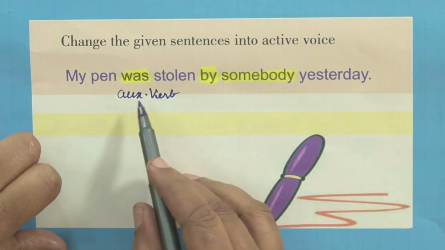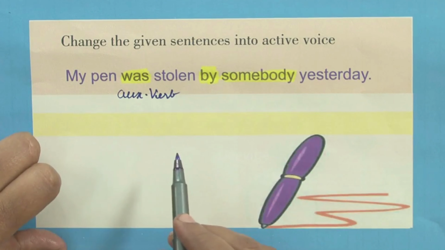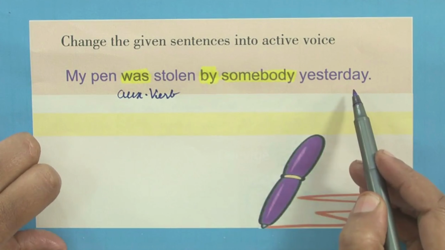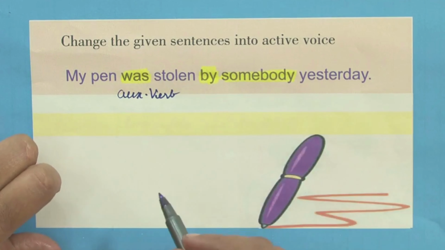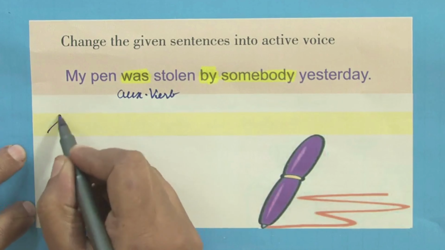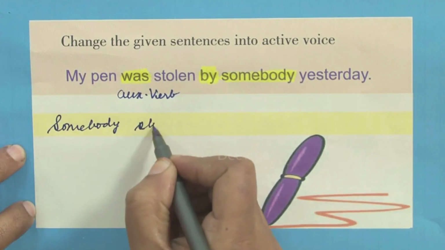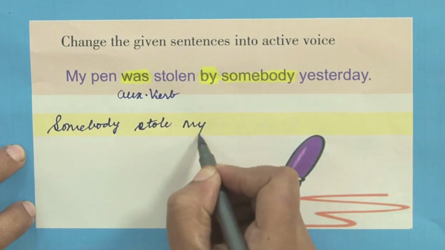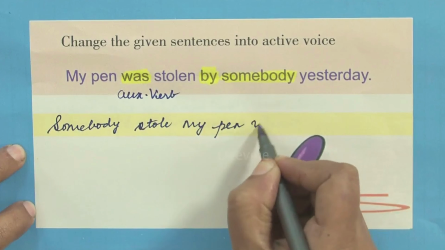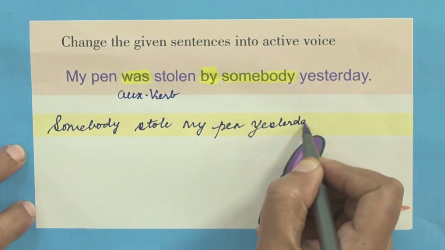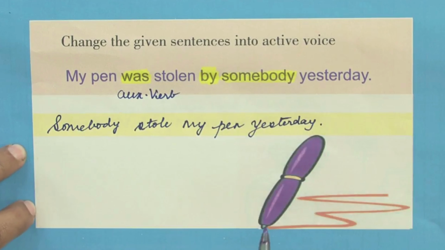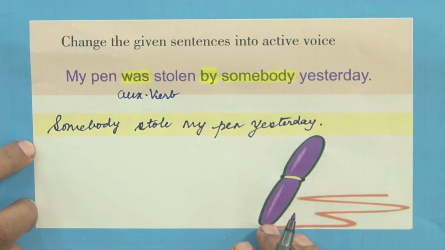Now, my pen was stolen by somebody yesterday. Yesterday also indicates past time, right? So, we'll bring this word called somebody at the very beginning because it is the doer of the action. So, somebody stole my pen yesterday.